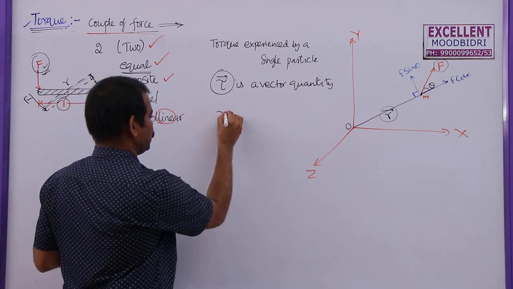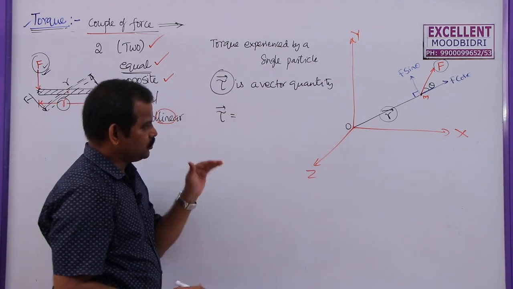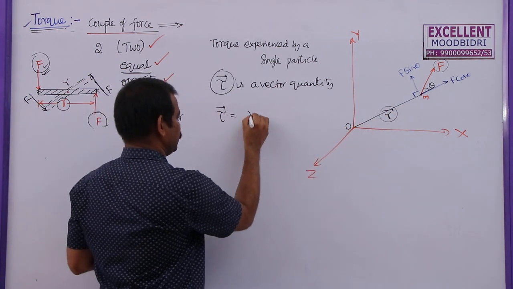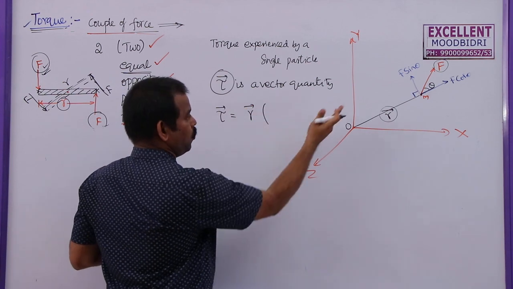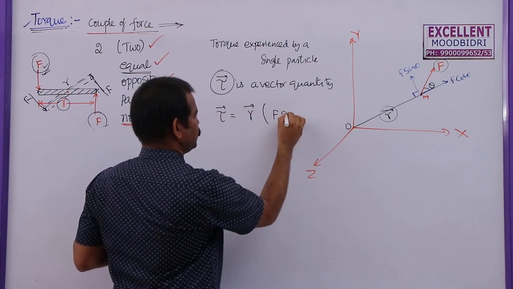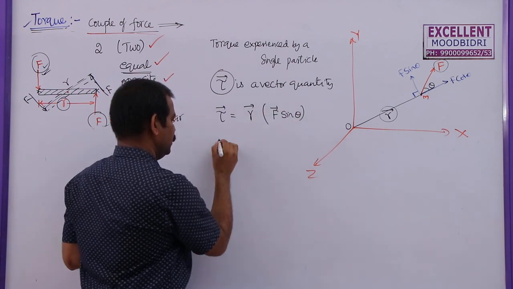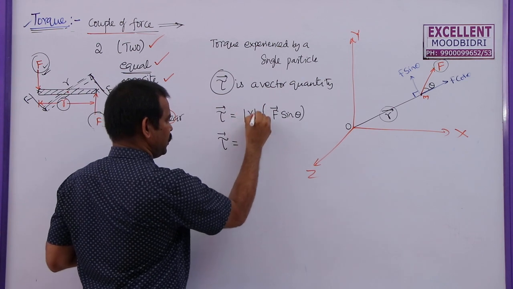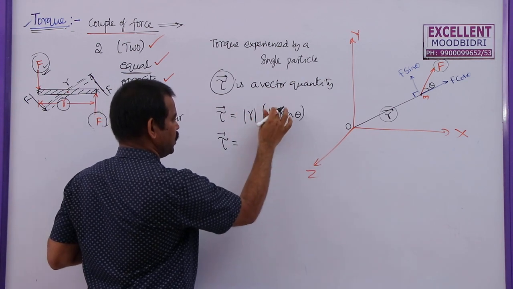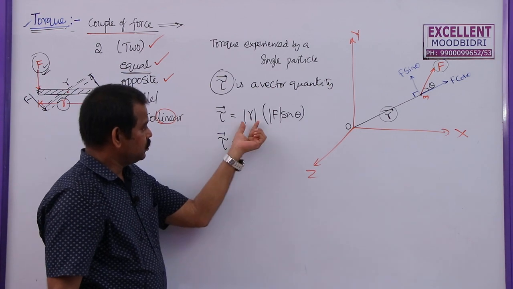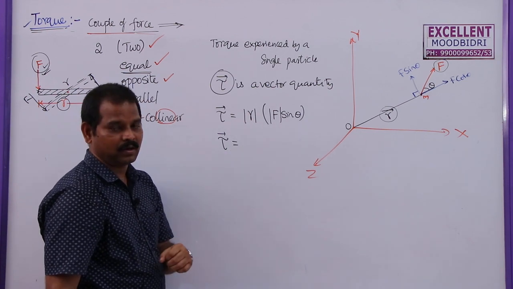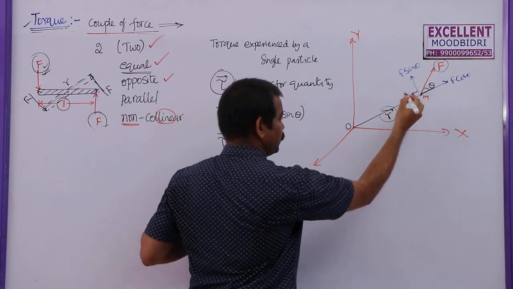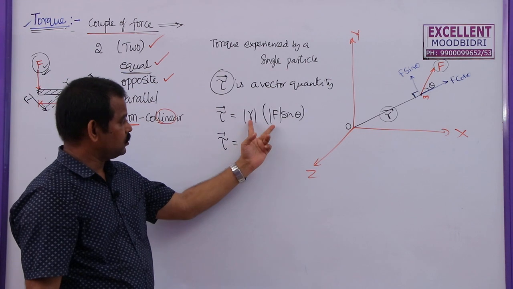So now torque can be written as the first vector into the second vector. What is the first vector? R bar. Into what is the second vector? F sin theta. So torque tau is equal to, if you take only the magnitude, because the component is not a vector here, this is the magnitude of this radius vector or position vector. This is F sin theta which is perpendicular to this one. If you multiply these two vectors, you are going to get a torque.